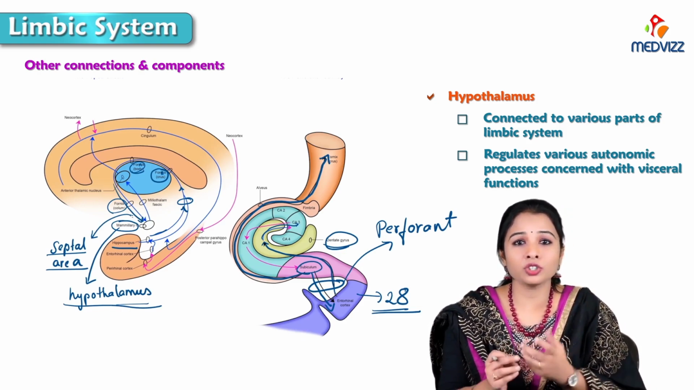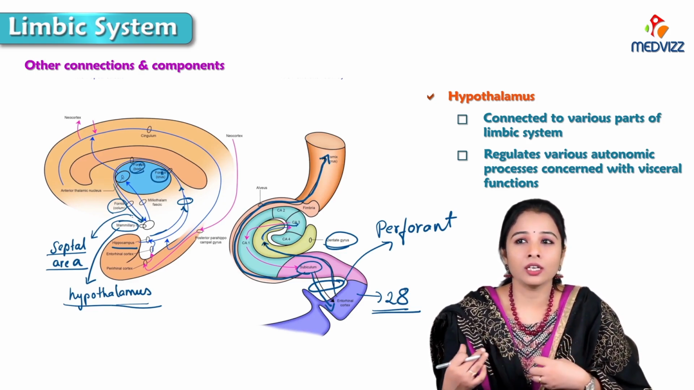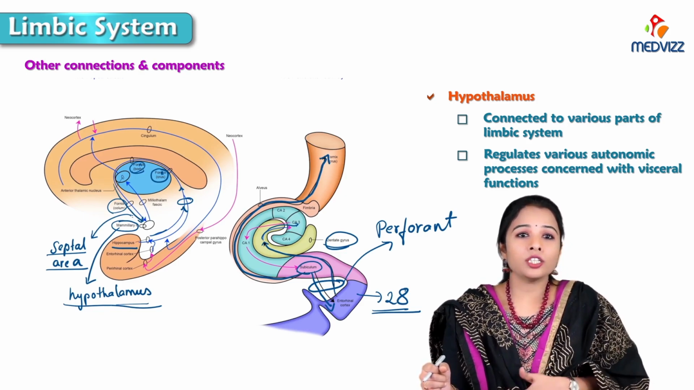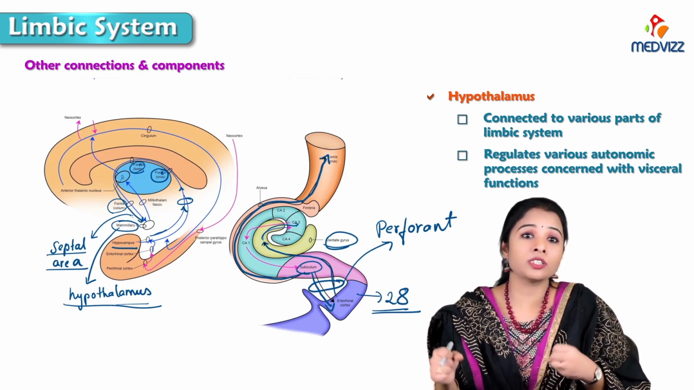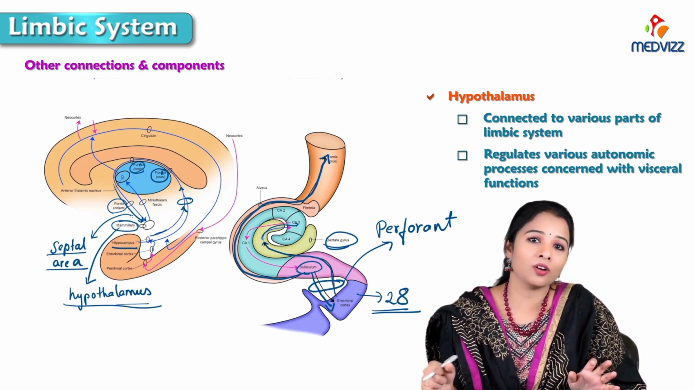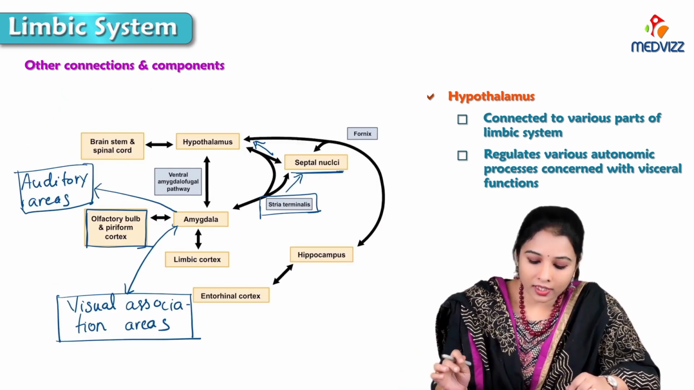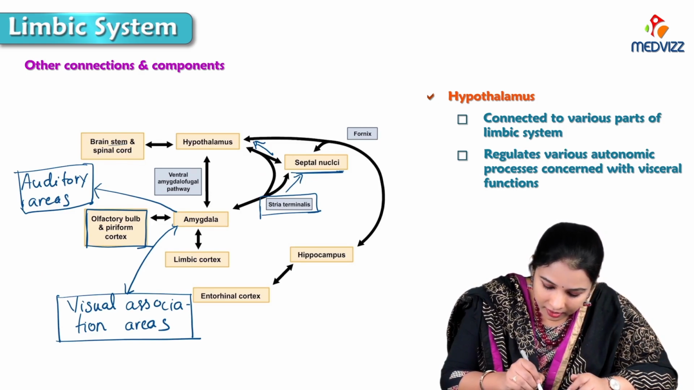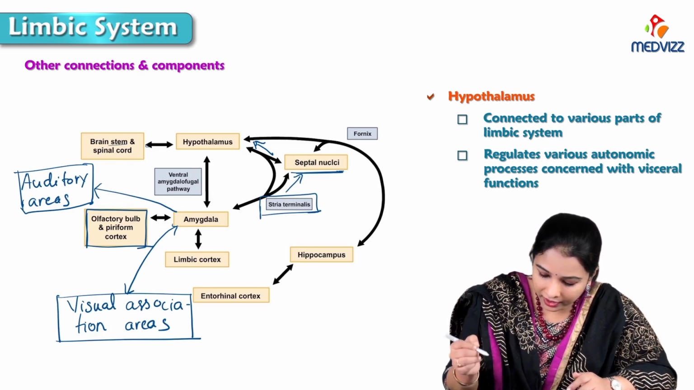So with any emotions, you will have visceral functions like diarrhea when you are in a panic situation. All these visceral functions occur because the hypothalamus is stimulating all the autonomic pathways. So let's see the connections of the hypothalamus. You can see it is connected to the brainstem and the spinal cord, both efferent and afferent.